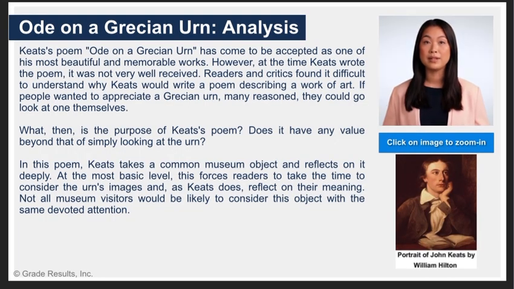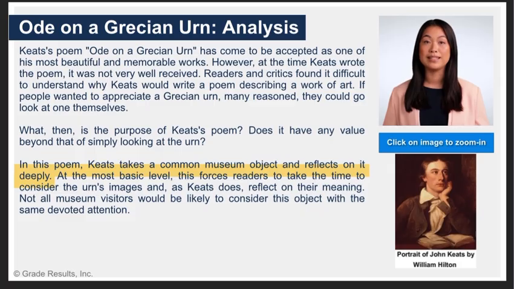Ode on a Grecian Urn. Analysis. Keats's poem Ode on a Grecian Urn has come to be accepted as one of his most beautiful and memorable works. However, at the time Keats wrote the poem, it was not very well received. Readers and critics found it difficult to understand why Keats would write a poem describing a work of art. If people wanted to appreciate a Grecian urn, many reasoned, they could go look at one themselves. What then is the purpose of Keats's poem? Does it have any value beyond that of simply looking at the urn?